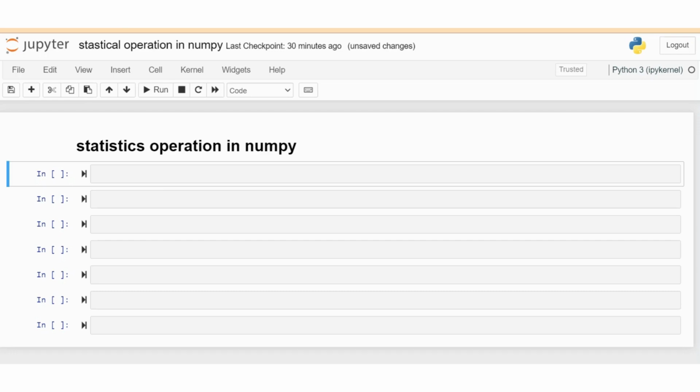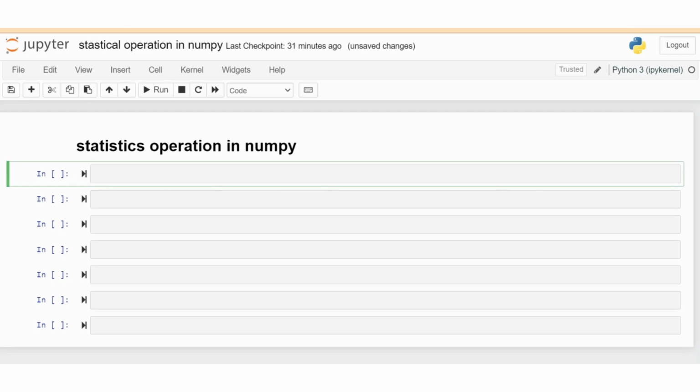Sales forecasting is predicting the future price based on historical data. The basic operations of statistics are mean, median, mode, standard deviation, and min and max.